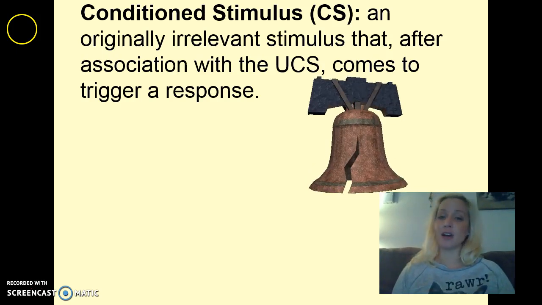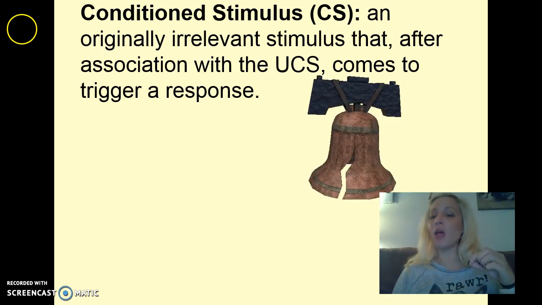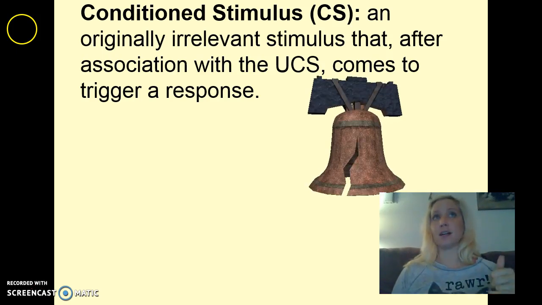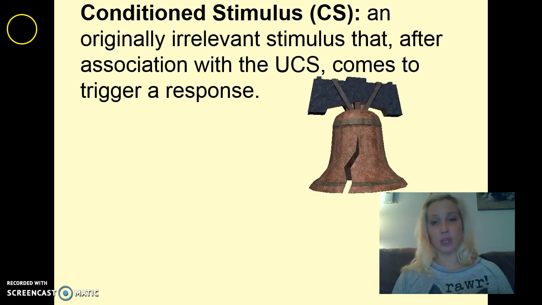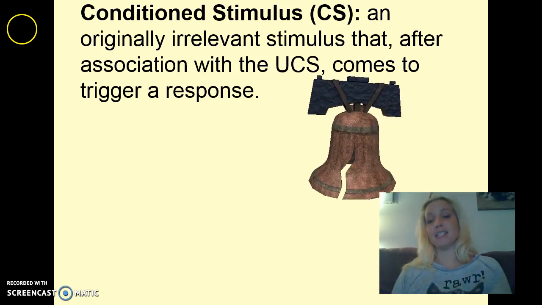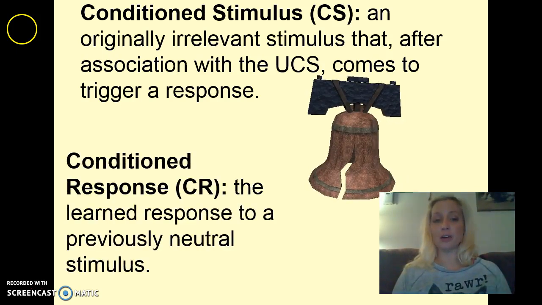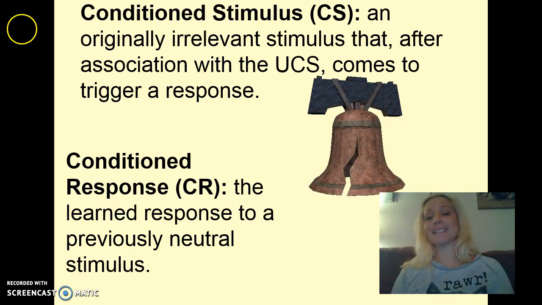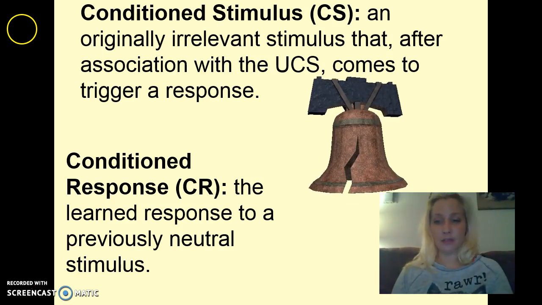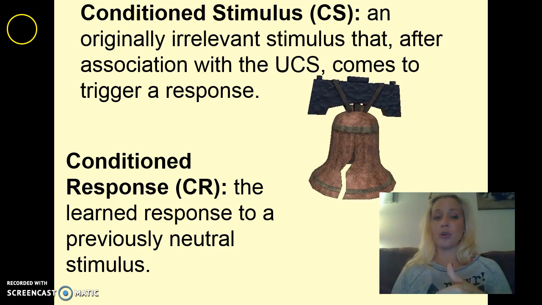So for Pavlov's dogs, remember, he paired a small bell, or sometimes just the presentation of the bowl, or even the sound of his feet walking on the floor, which would become a conditioned stimulus for those dogs. The conditioned response then is the learned response. We didn't have a response before, and now we do.